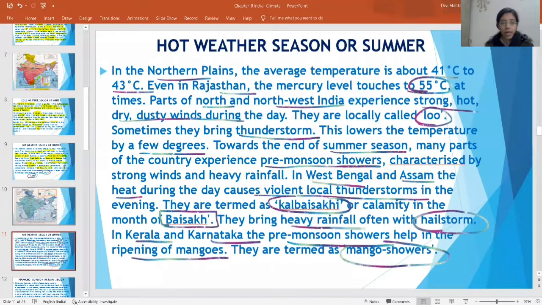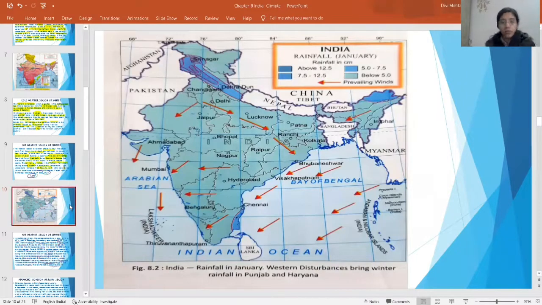Okay, done. This is the rainfall they are showing you in January due to the western cyclonic disturbances, where rainfall comes in the January season. In Punjab and Haryana it generally comes, in this area. You must have seen, the arrows are showing you the winds. And where the blue parts are, they are showing you the rainfall in centimeters: above 12 centimeters, 7.5, 5.0 or below 5.